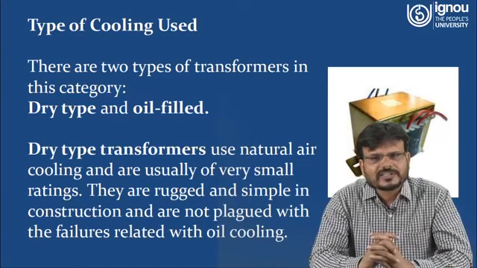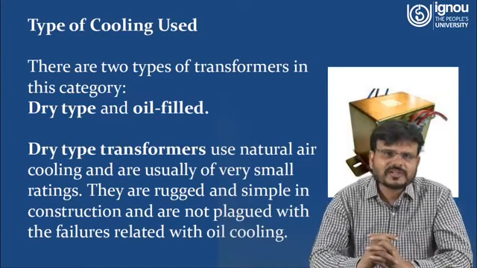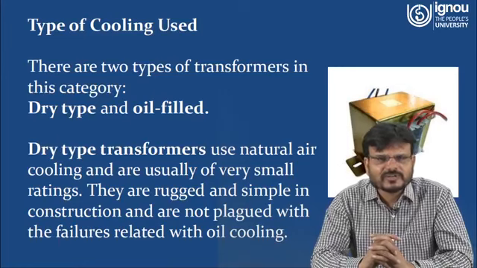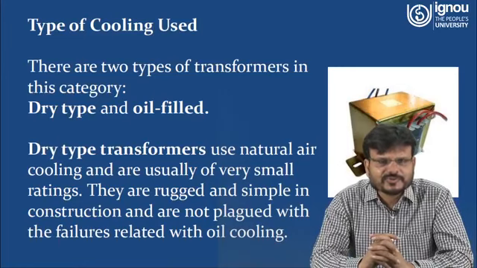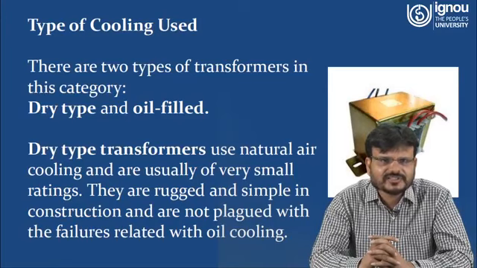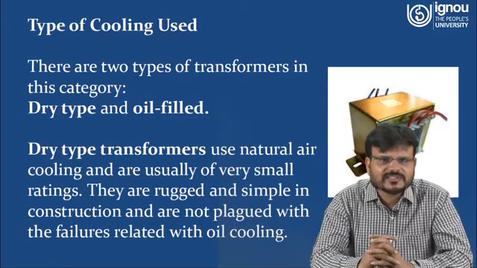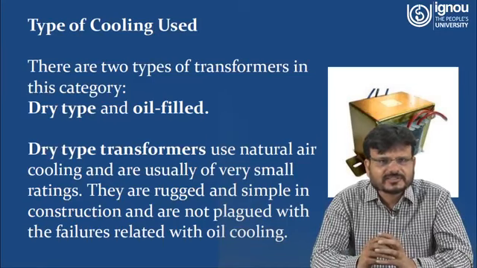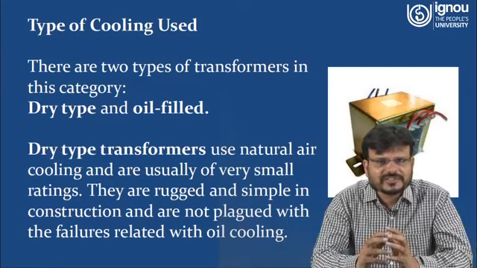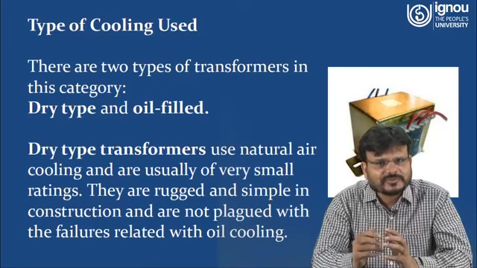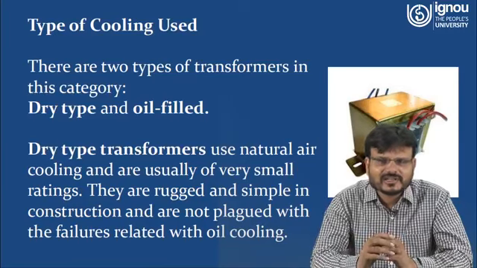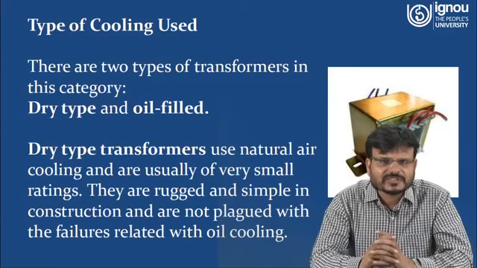So why is cooling done? Because whenever current flows through the coil of the wire, of course there is a resistance of the wire, so I square R losses will be there. If I square R losses are there, that means heat is going to be generated. Very high heat will be dangerous and can damage the coil of that particular transformer.